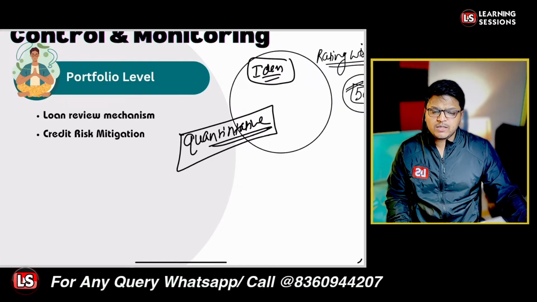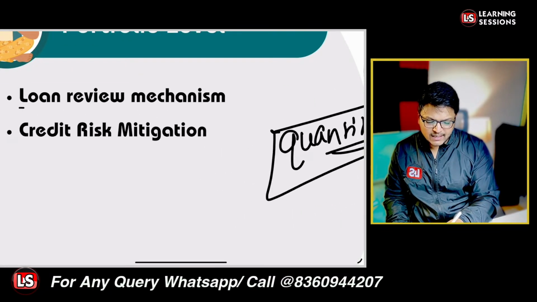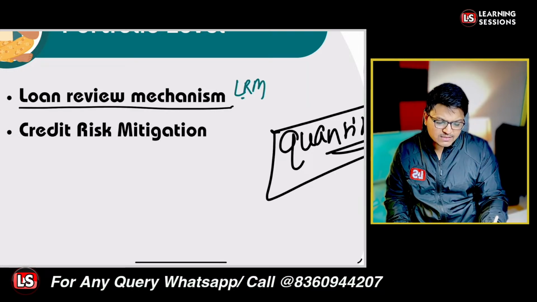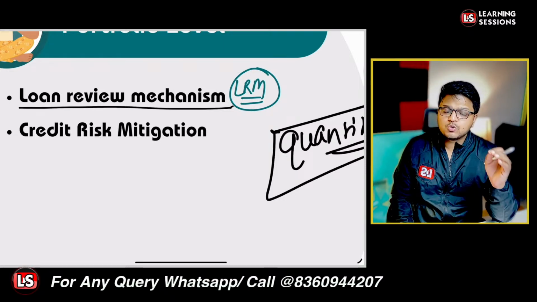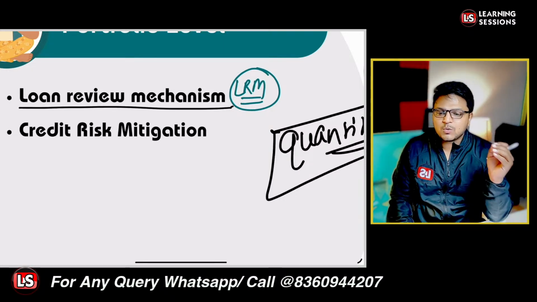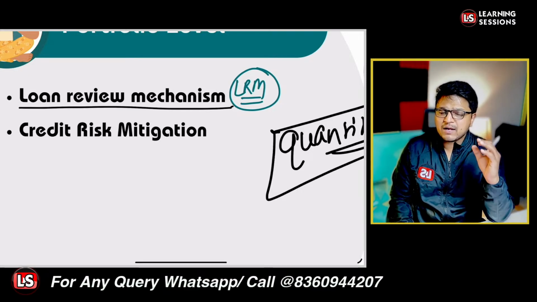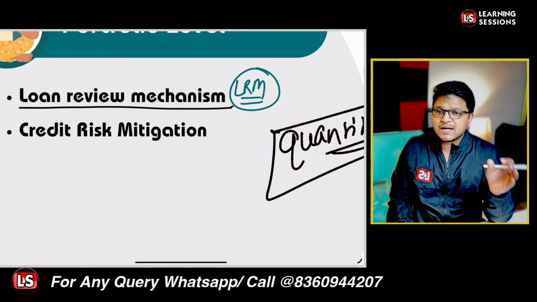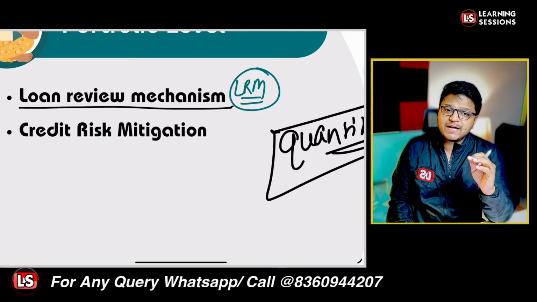Now we should be controlling the credit risk through the loan review mechanism also. LRM is very important to understand. LRM is loan review mechanism. It is actually a tool which is used to evaluate the quality of the loan book. The main objectives of LRM are to identify those loans which have developed credit weaknesses, and further, timely corrective action should be taken.